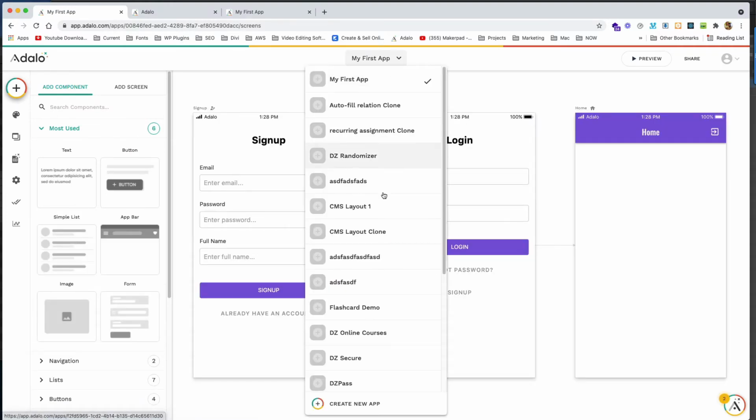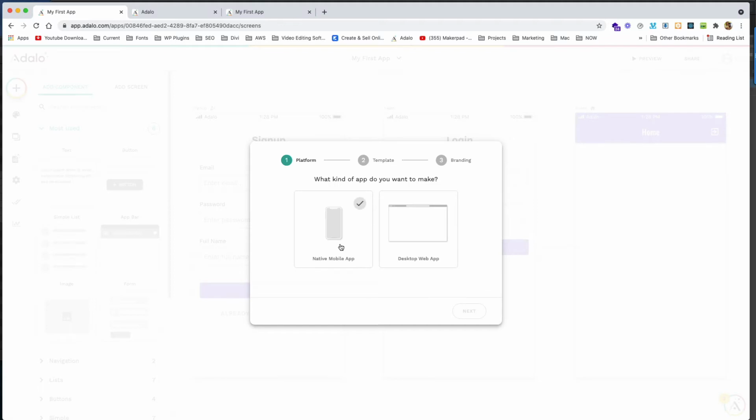So I'm going to go ahead and create a new app. Just so you see, there are two kinds of app: the desktop web app, which they are still working on. It's not perfect yet. It's got issues.